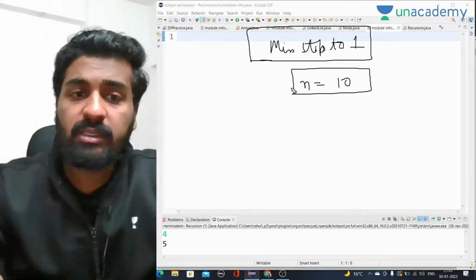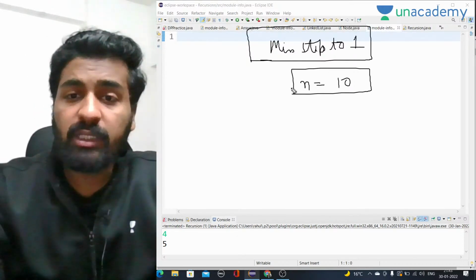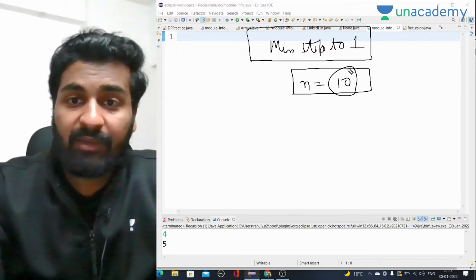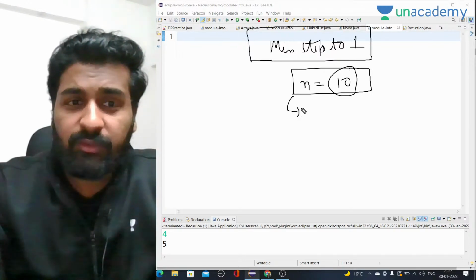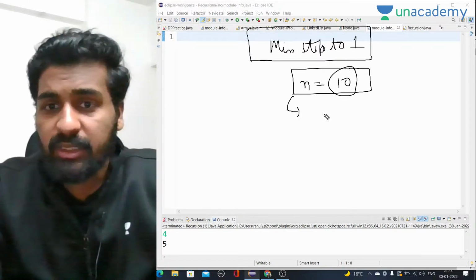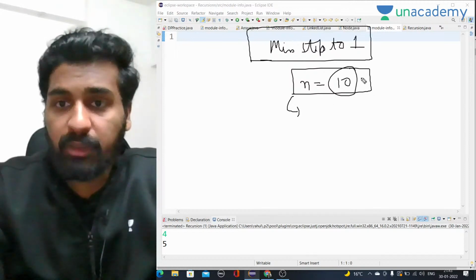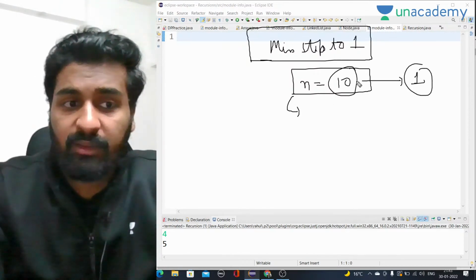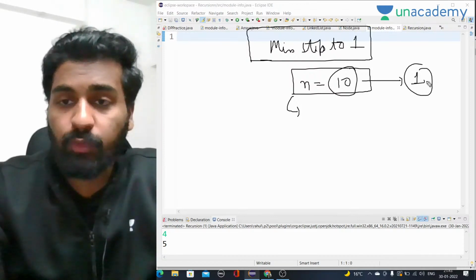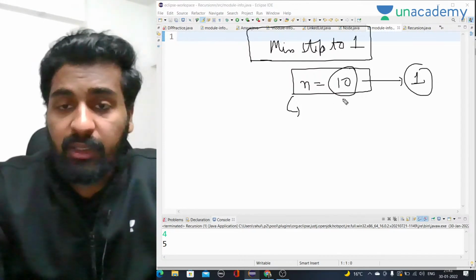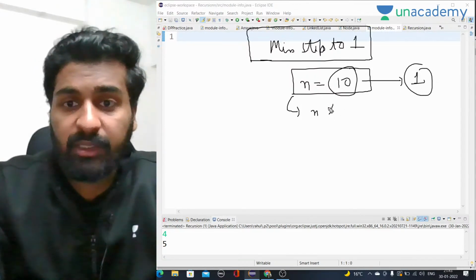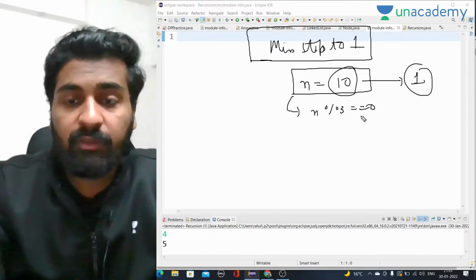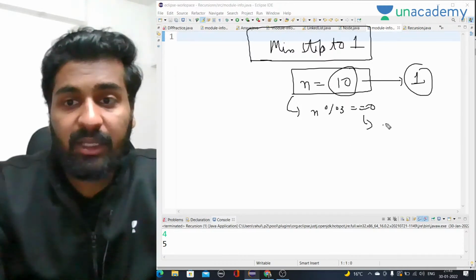We have to take this number, and we have some conditions. We have 3 conditions. We have to take the number from 10 to 1. If n is divisible by 3, then we can make the number n by 3.